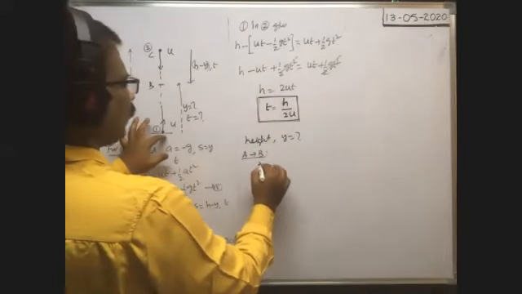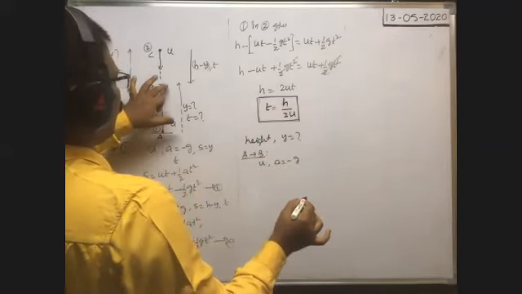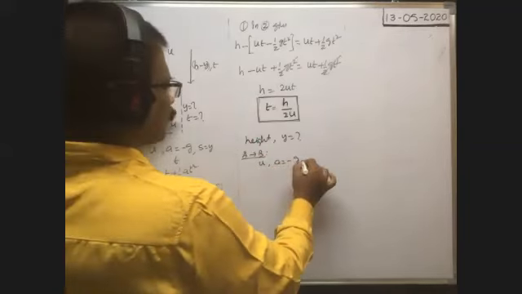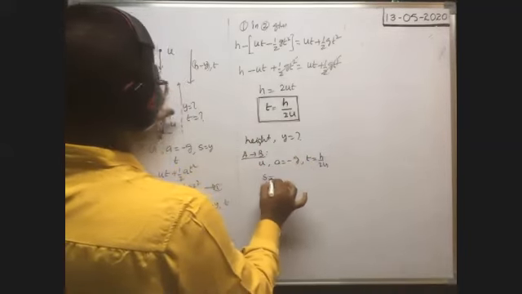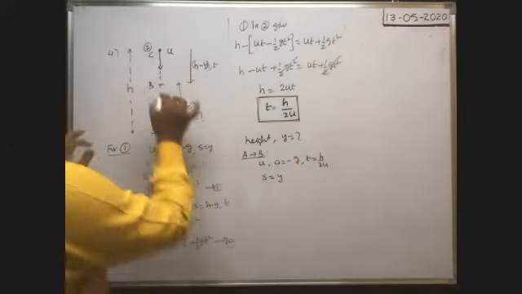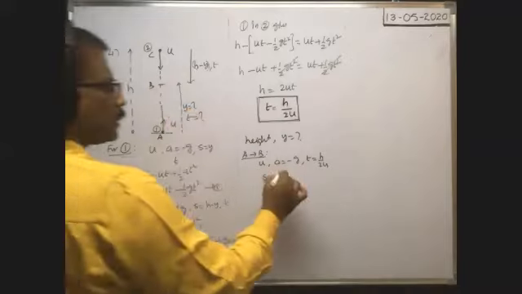So initial velocity is u, acceleration minus g. The time after which they meet together at B is t is equal to h by 2u. Displacement s is equal to y, no? Because whenever the bodies meet together, at what height they collide with each other, this is the height y. So s is equal to y.